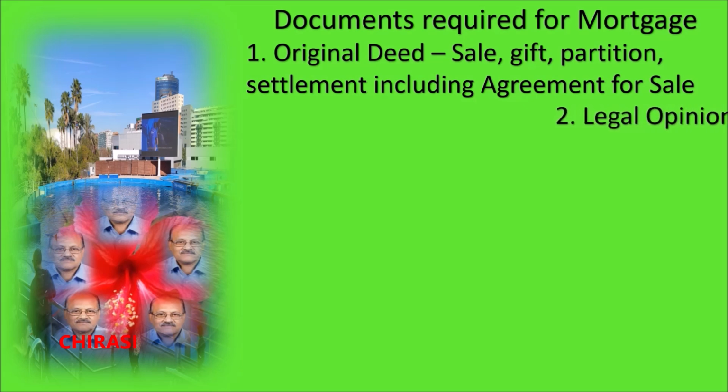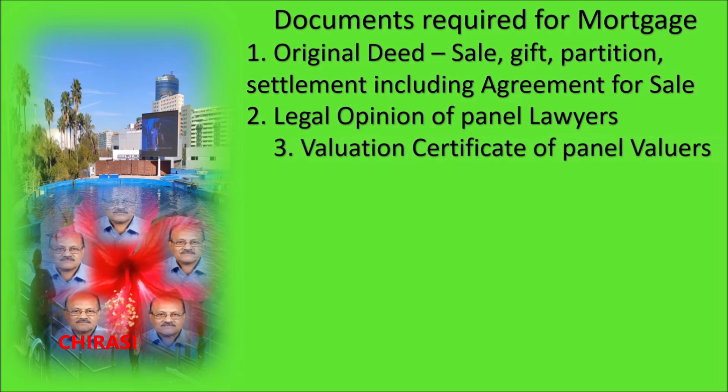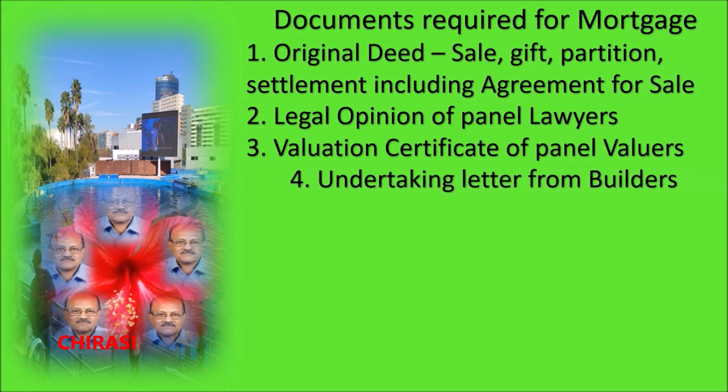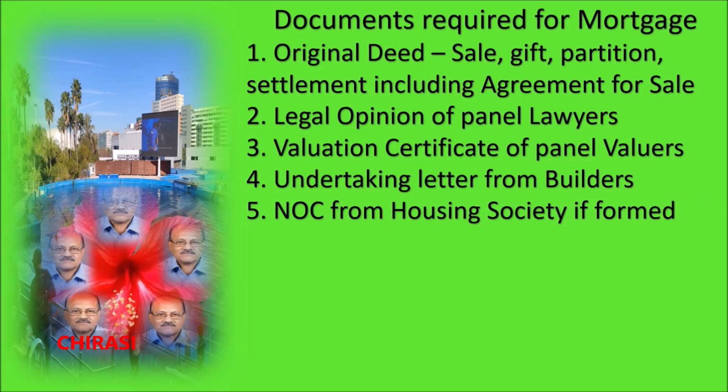Now, the second important document is the legal opinion from the bank's approved panel lawyers. Number three, valuation certificate from bank-approved panel valuers, if it is an already constructed house or building. Number four, undertaking letter from builders. Number five, no objection certificate from the housing society, if formed. If not, an undertaking to provide a no objection certificate when the housing society is formed.